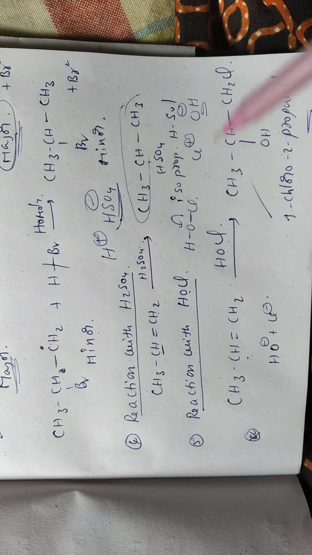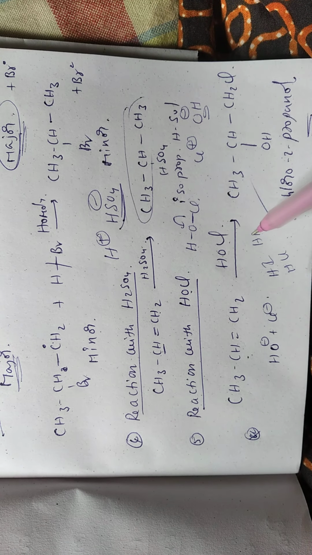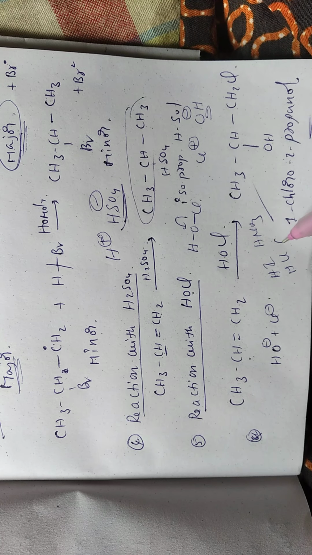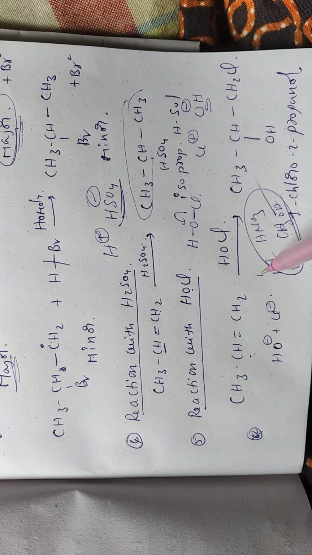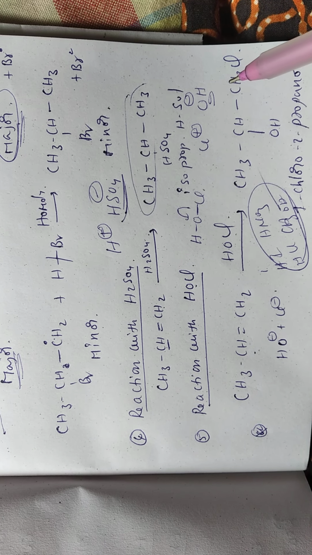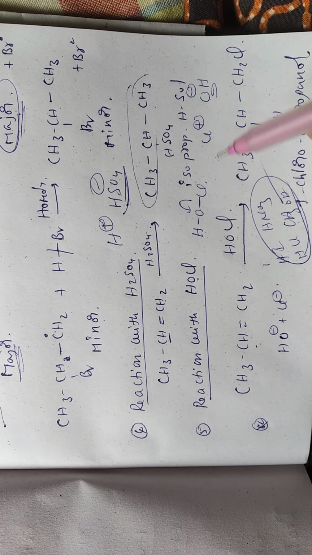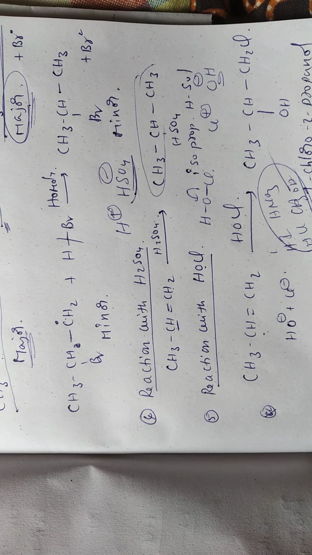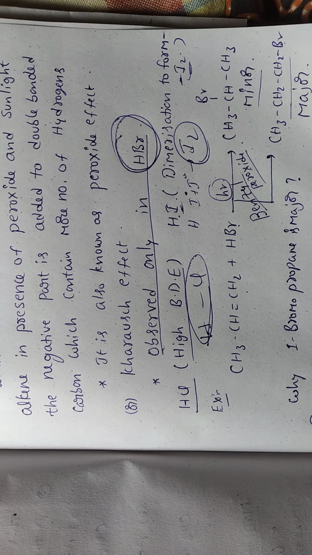In this way we can add any reagent, such as HI, HCl, HNO3 or CH3OH, by splitting it into an anion and a cation, and we follow Markovnikov's rule for the addition to any alkene, propene, butene or pentene. So we can take more examples. Okay, these are the chemical properties of the alkenes.